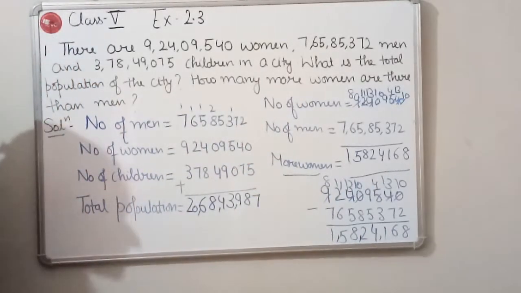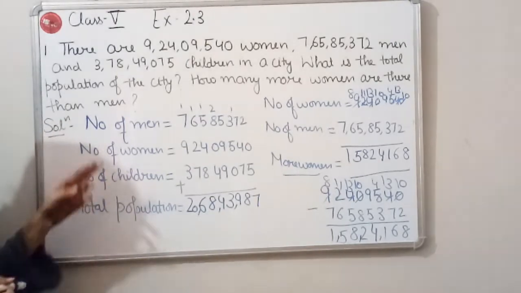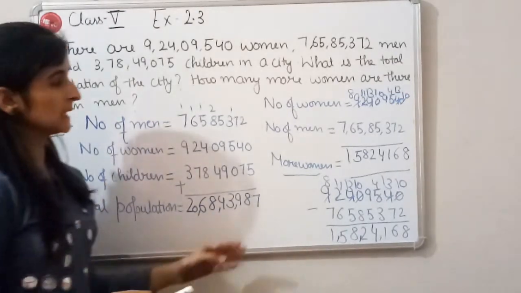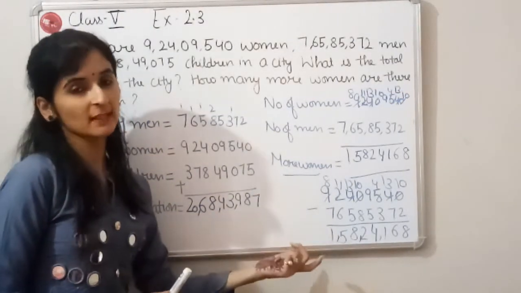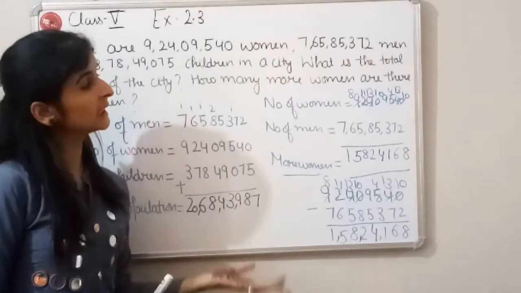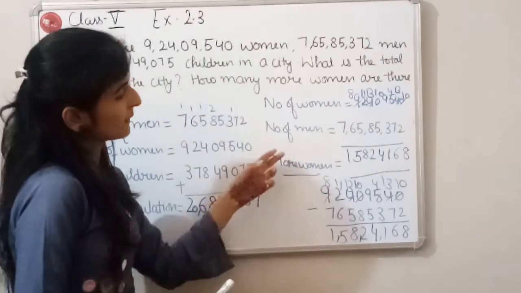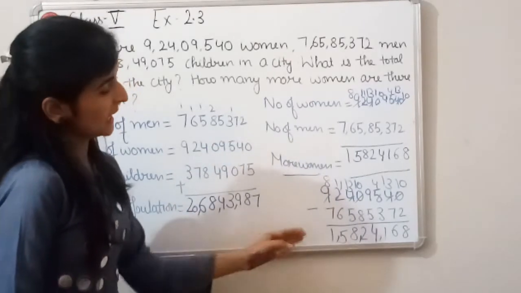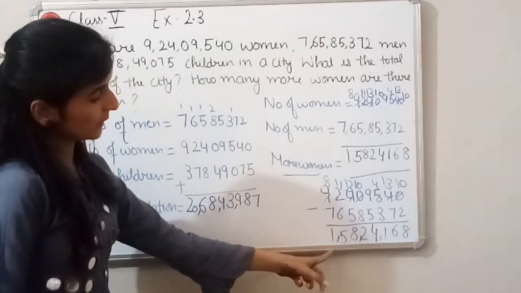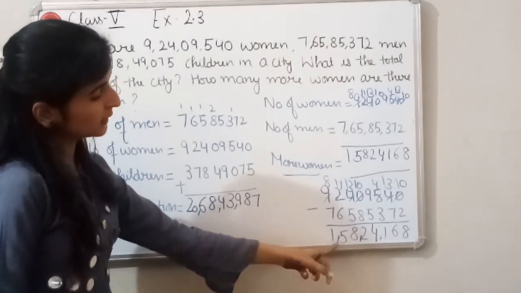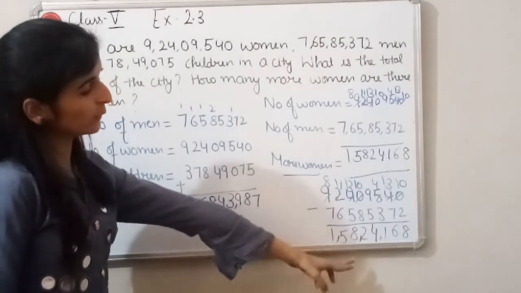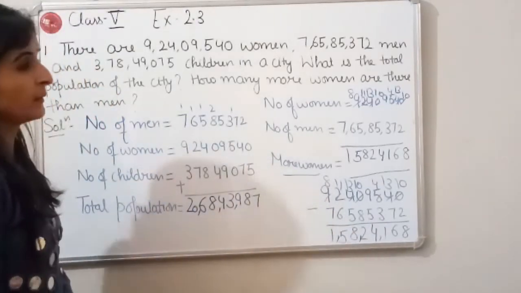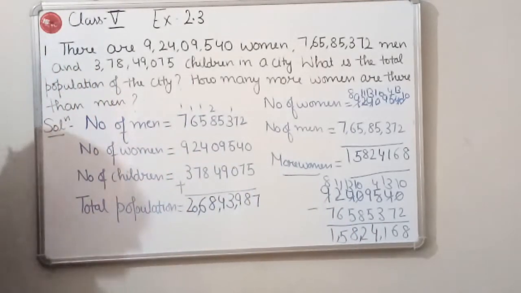So what we have to do in this question, firstly we will find the total population of the city, then we will find how many more women are there in the city than men. So we have to subtract the number of men from the number of women, and the more women are 1 crore 58 lakh 24,168. So this was the solution of question number 1.